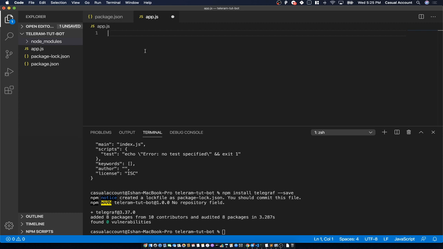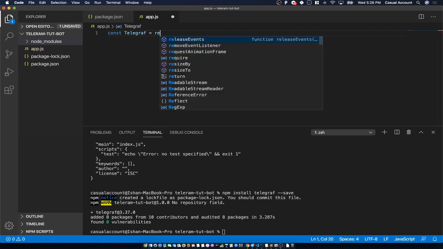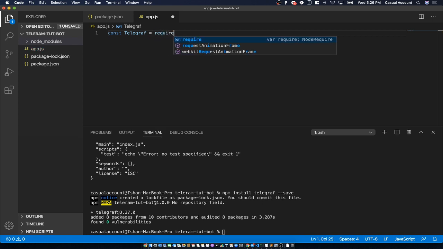To include a package in Node.js, just like in C or C++ where we write hash include iostream, in Node.js we say const Telegraph, a constant Telegraph variable, and then assign it to the Telegraph package using require, and the name of the package is Telegraph. So this is the first line.